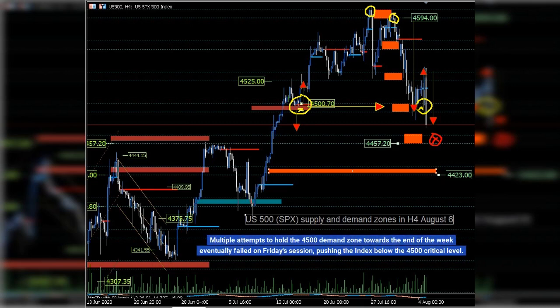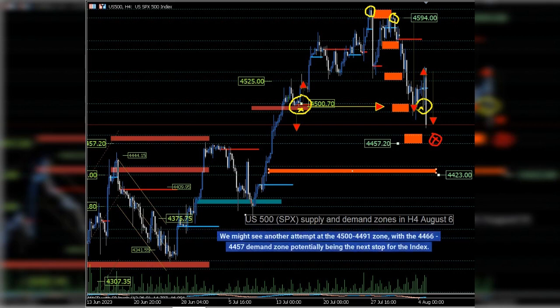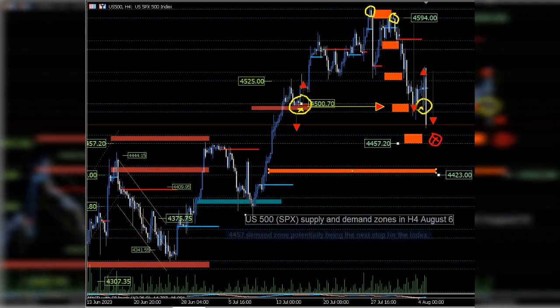Multiple attempts to hold the 4,500 demand zone towards the end of the week eventually failed on Friday's session, pushing the index below the 4,500 critical level. We might see another attempt at the 4500-4491 zone, with the 4466-4457 demand zone potentially being the next stop for the index.